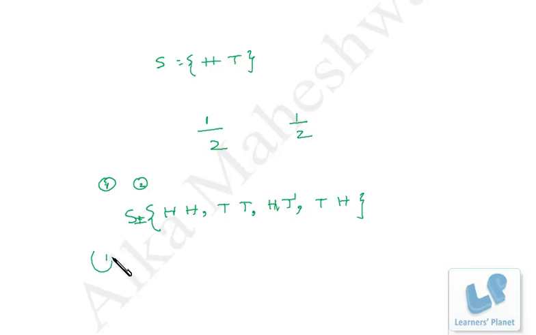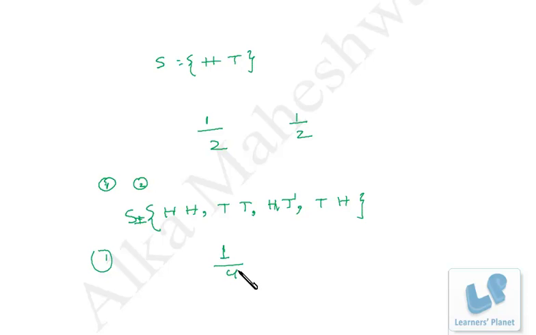Suppose the first question is, what is the probability that if I toss two coins, I'll be getting tails on both the coins? So in all there are four events. And how many favorable events are there? If I have to get tails on both the coins, I'll be having just a single event.